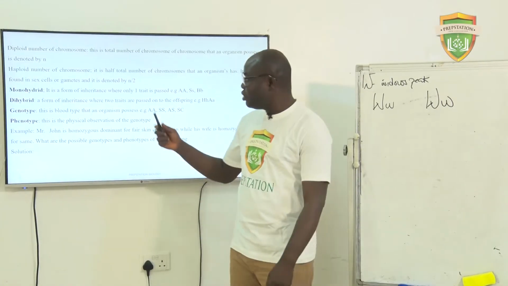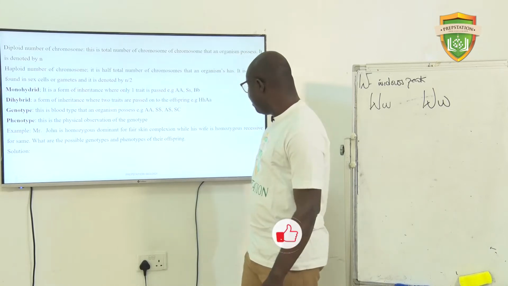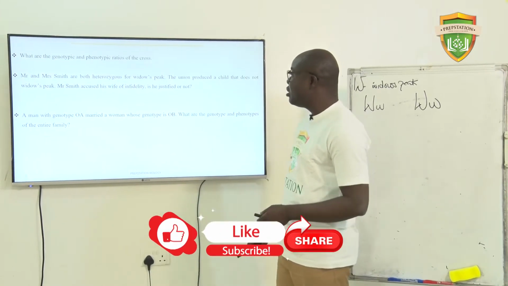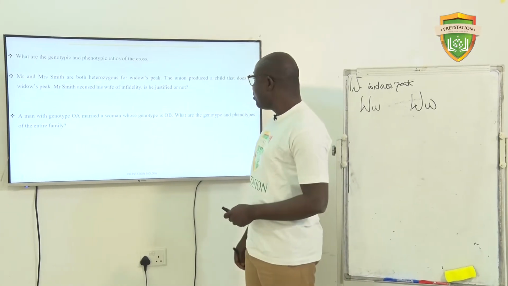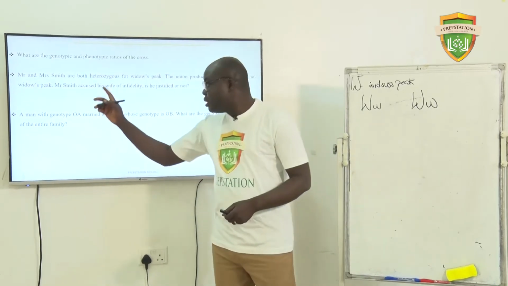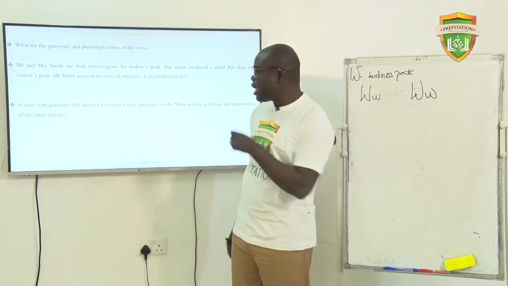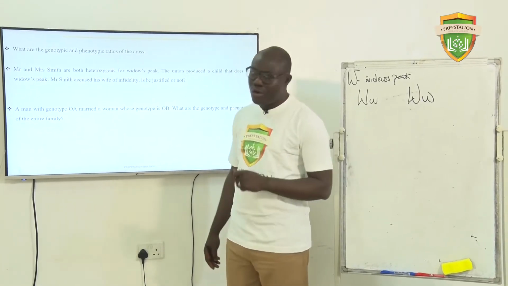So let's continue. We were looking at the issue between Mr. and Mrs. Smith. I said the two of them are heterozygous for widow's peak, but their union produces a child that does not have this widow's peak. So Mr. Smith accused his wife of infidelity. Is it justified or not?